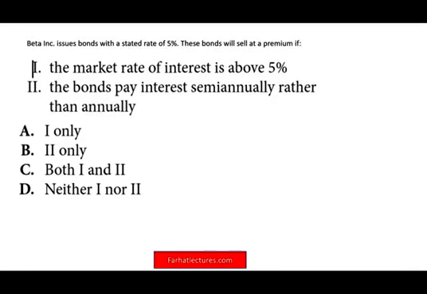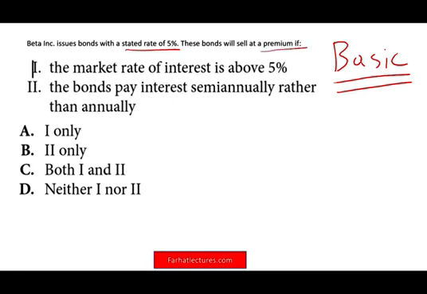Beta Inc. issues a bond with a stated rate of 5%. The bond will sell at a premium if. So here they're asking you, when will the bond sell at a premium if the stated rate is 5%? I would say this is a basic understanding of bonds. If I am your instructor and I'm giving you an exam about bonds and you cannot answer this question correctly, it means you don't even know the basics of bonds. Here's why. Let's see how we answer it.